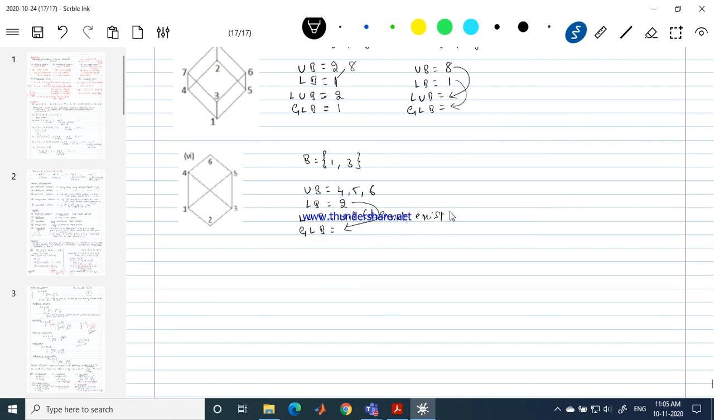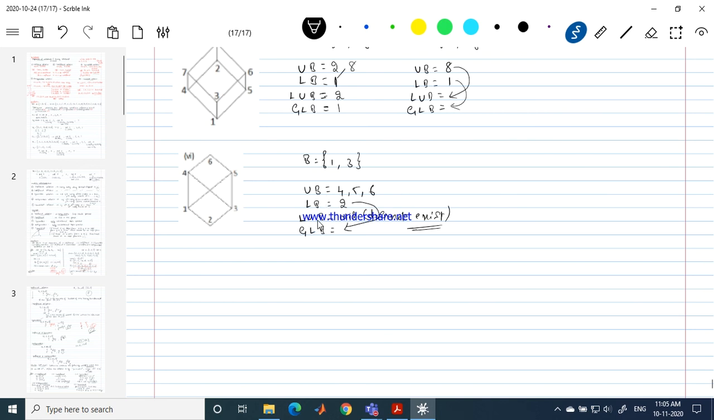So this is what I wanted to tell you people. See, when you have more than one upper bound, it doesn't guarantee that you have the least among those upper bounds. In this case, 4 cannot be the least because I can't reach 5 from 4. 5 cannot be the least because from 5 I can't reach 4. 6 cannot be the least upper bound because from 6 we can't reach both 4 and 5.